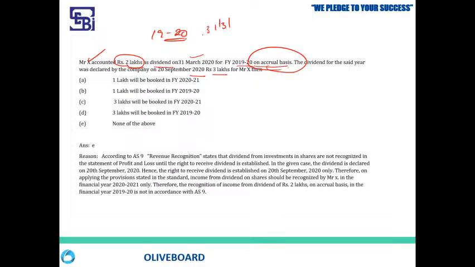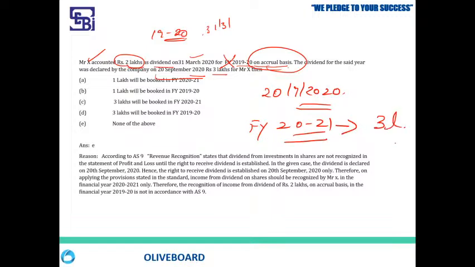Please remember. So in this case, what happened? Mr. X assumed he will be receiving 2 lakhs for this financial year, and he accrued it in this year itself. This accounting treatment is wrong. You are getting it. Why? Because the company declared the dividend on 20th September 2020. Which year have they declared? 2021. Correct, financial year 2021 only they declared. Then in this year only, Mr. X should recognize the entire 3 lakh rupees.